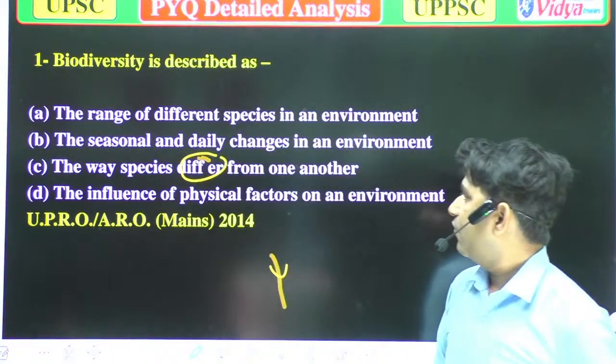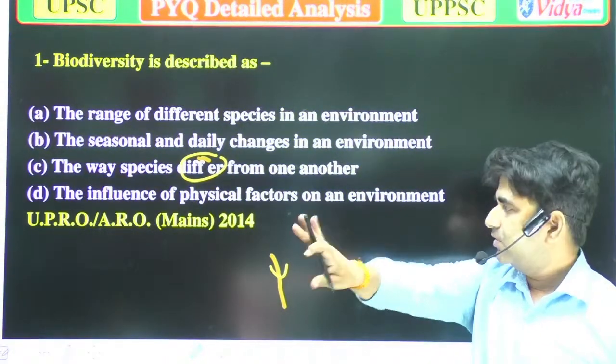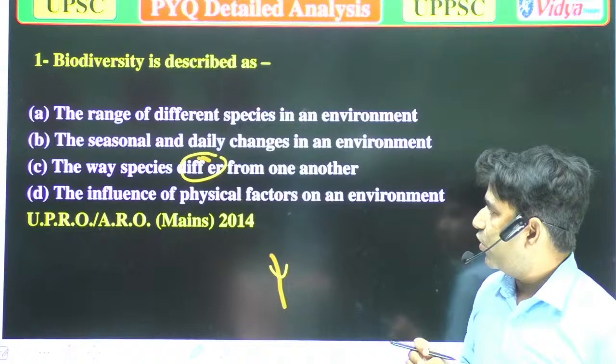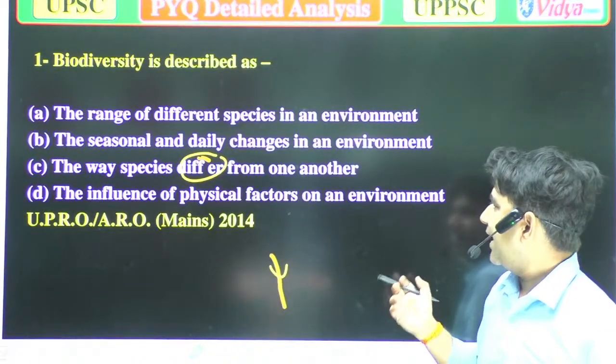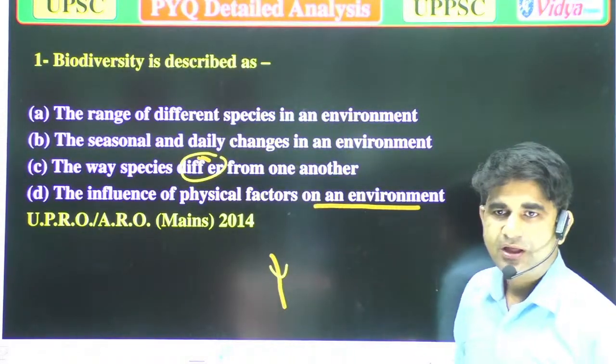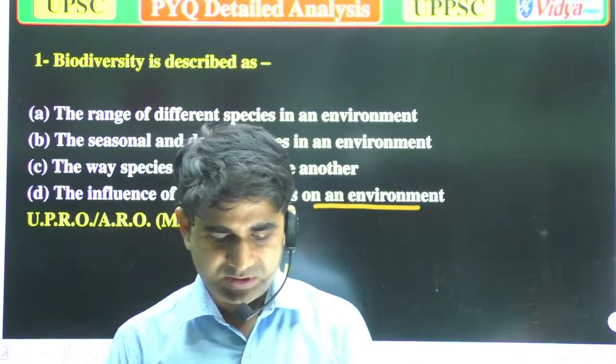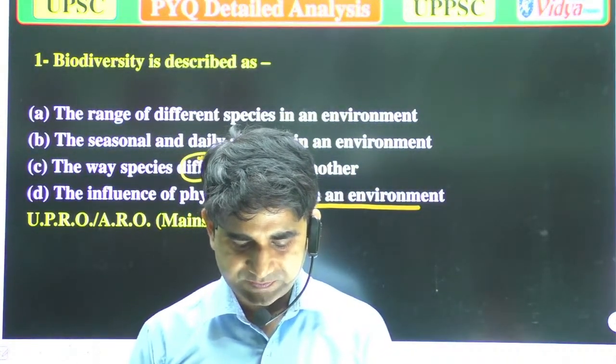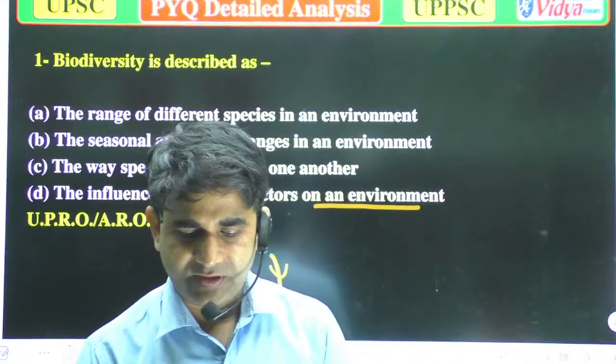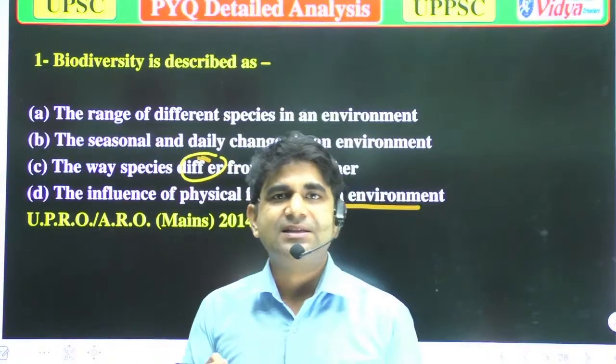And option D, the influence of physical factors on an environment. So anyone of you who is live, try to attempt these questions well.